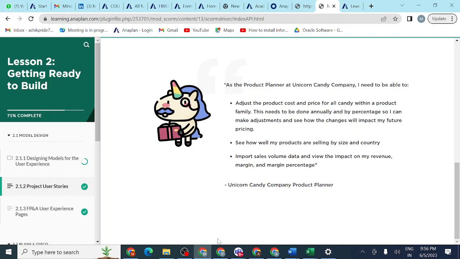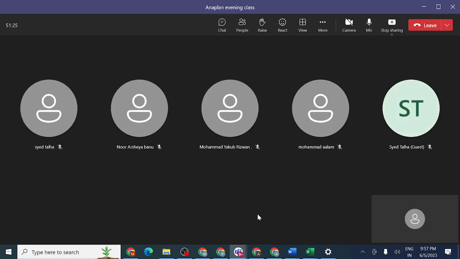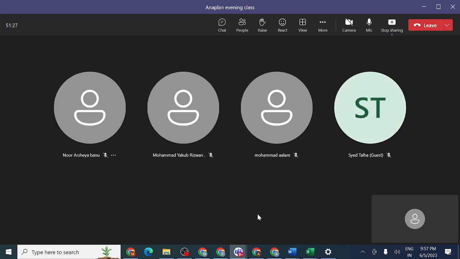The Anaplan end user only knows how to use that model and how to import the data. Everything else they don't know. We are the back-end people. We create formulas and we do each and everything. If they get any doubt, they will ask us. They will raise a request, and we should explain each and everything. For every end user, we should explain how to use our model.